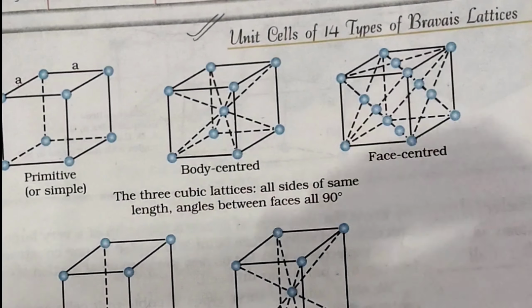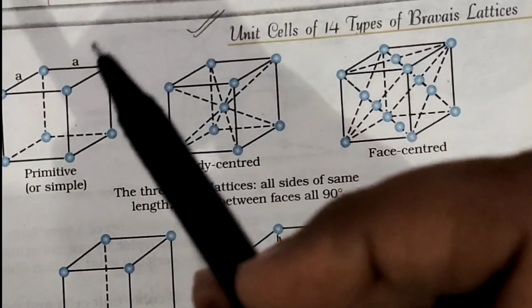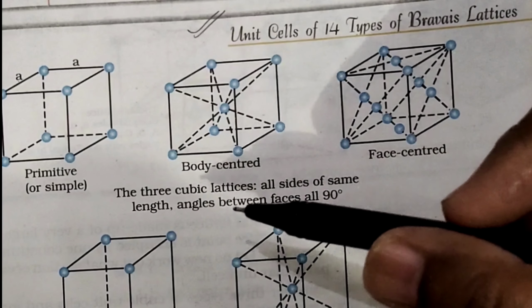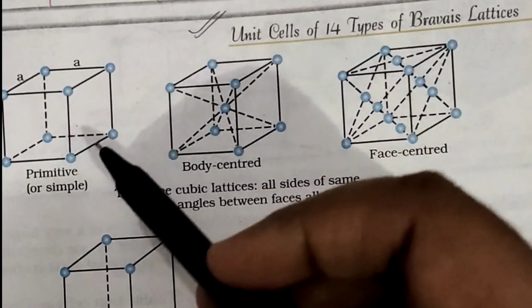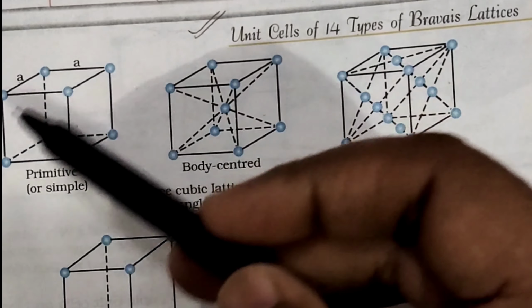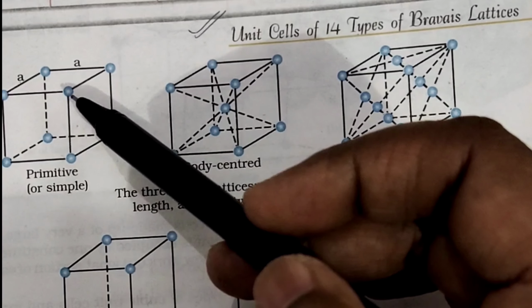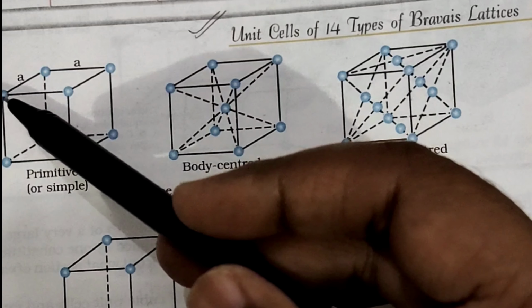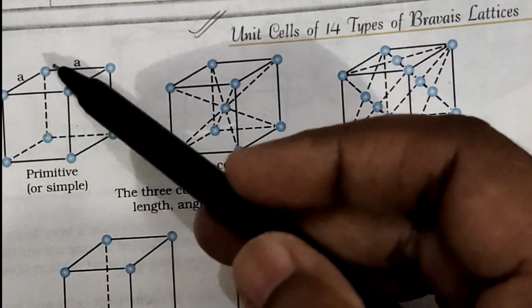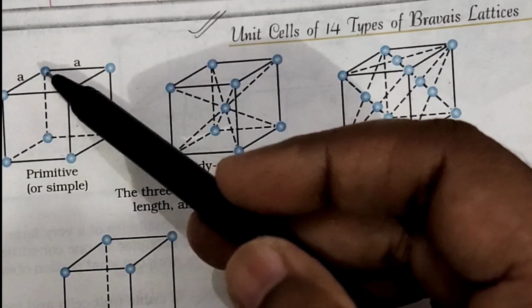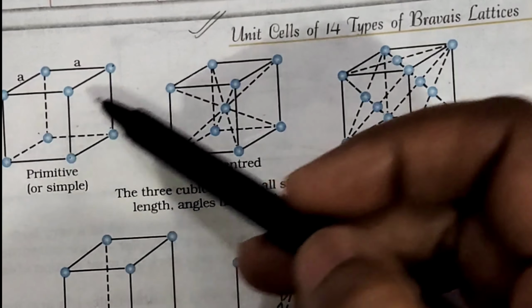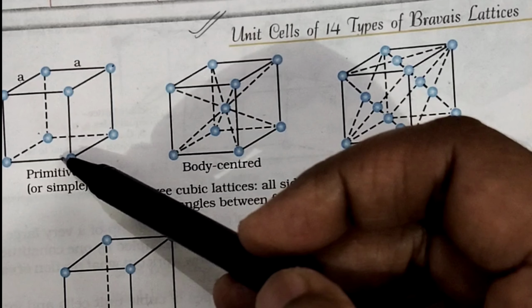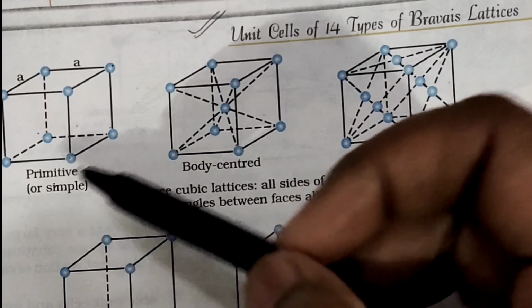If you want to see what is a primitive unit cell, what is a face centered unit cell, what is a body centered unit cell, and what is an end centered unit cell, then in this particular unit cell you are looking at, it is seen that the atom, molecule or ion is present only at the corners of the unit cell. So this is called a primitive unit cell or a simple unit cell.